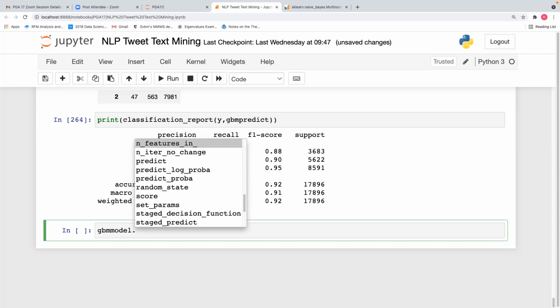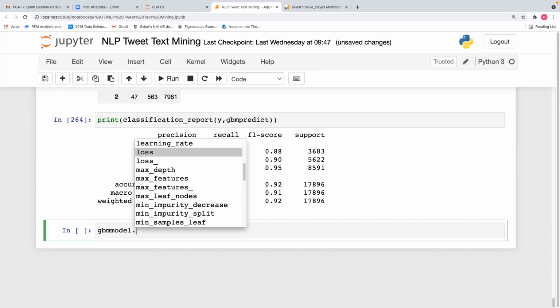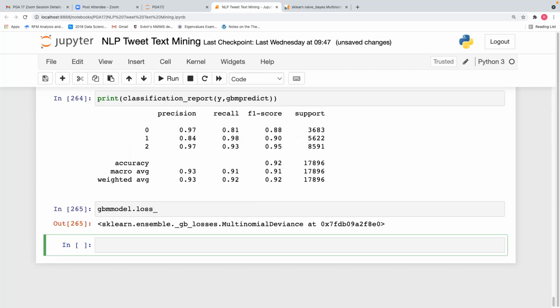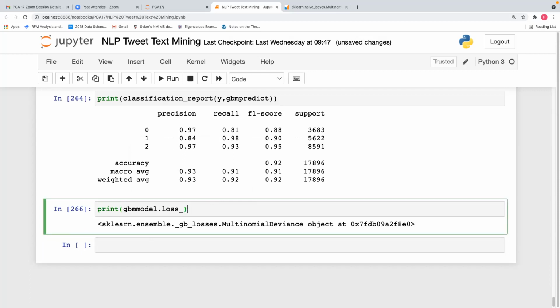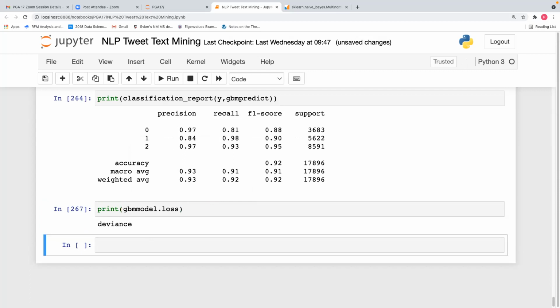So we can print loss, I think. We can take deviance, loss.